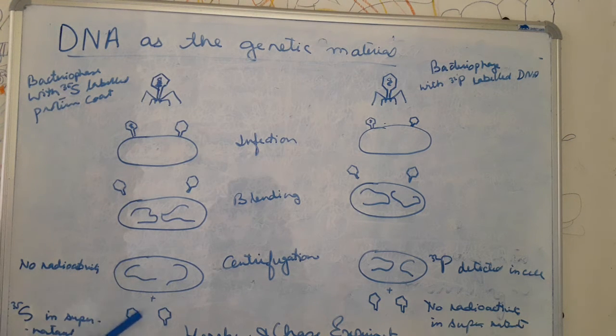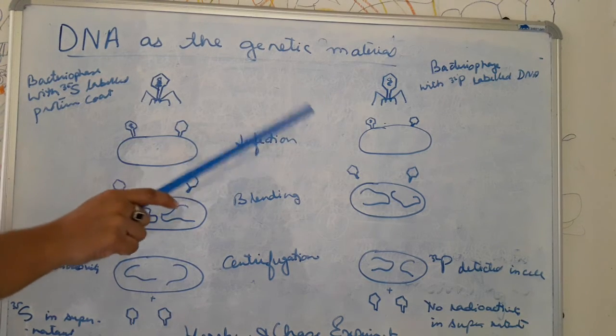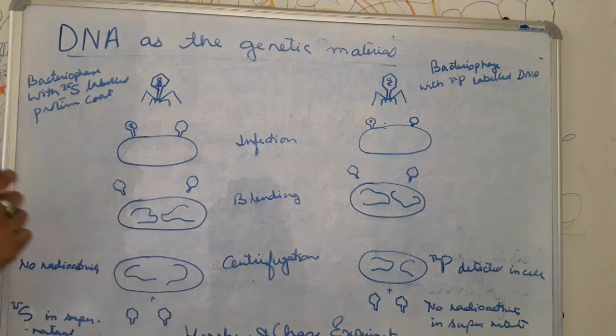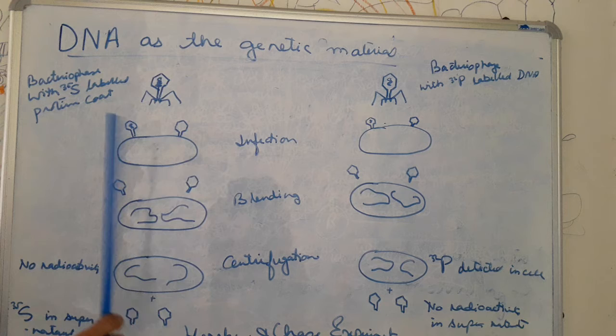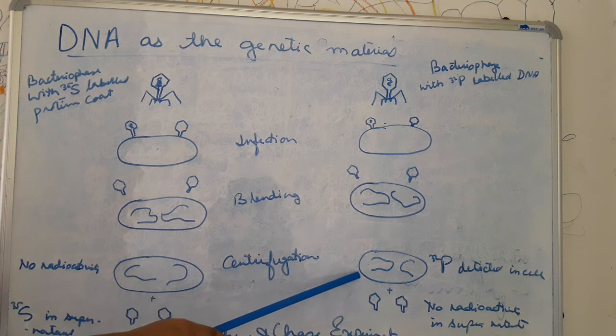Rather, the supernatant contained the radioactive S35. Whereas in the culture with radioactive phosphorus, which was labeled in the DNA, the cells were observed to contain radioactive P32, and in the supernatant there was no trace of radioactivity. Just the opposite thing happened.